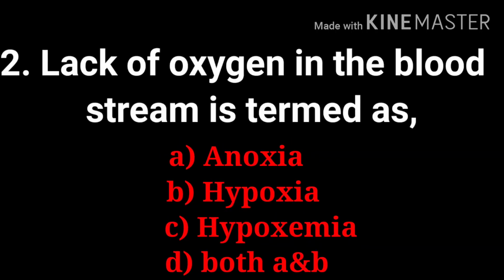Next question. Lack of oxygen in bloodstream is termed as? Options are anoxia, hypoxia, hypoxemia, both A and B. Answer is anoxemia. The anoxia means absence of oxygen supply to an organ's tissue, although there is adequate blood flow to the tissue. Hypoxia means absence of enough oxygen in the tissue.